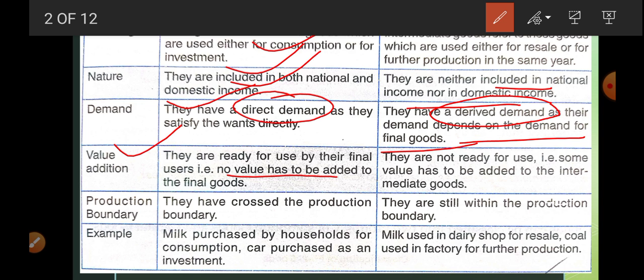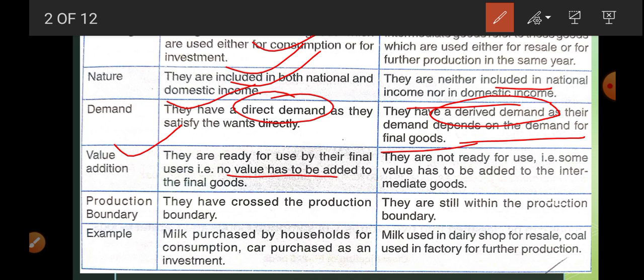A simple example is a computer. If I purchase a computer for personal use, I am using it as a household. If your school, Divine Public School, purchases 5 computers, it is investment.